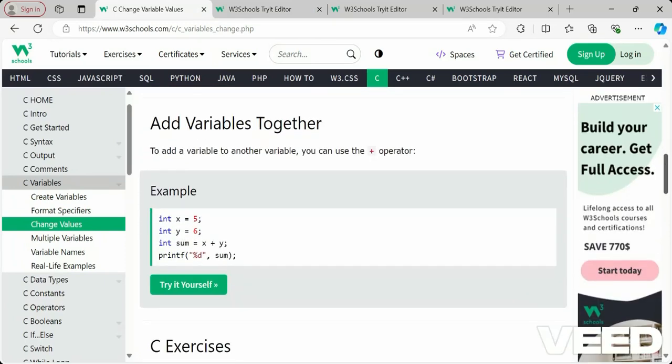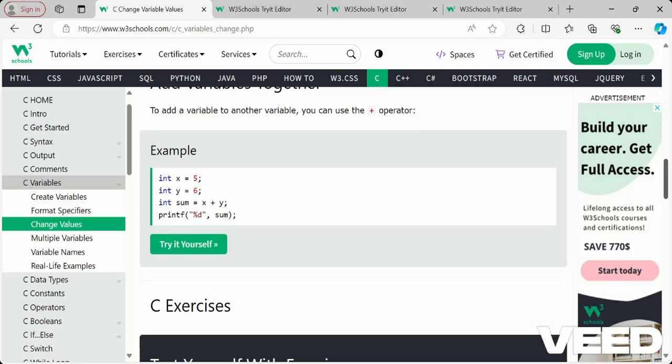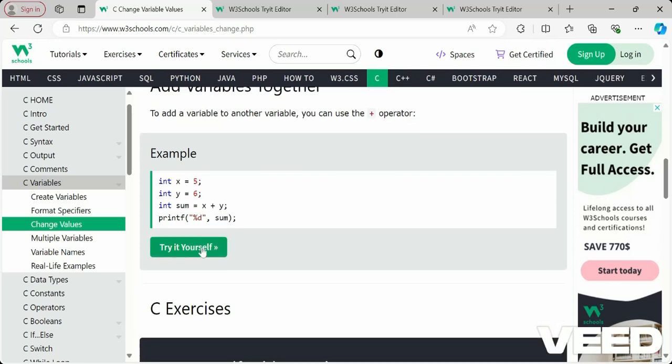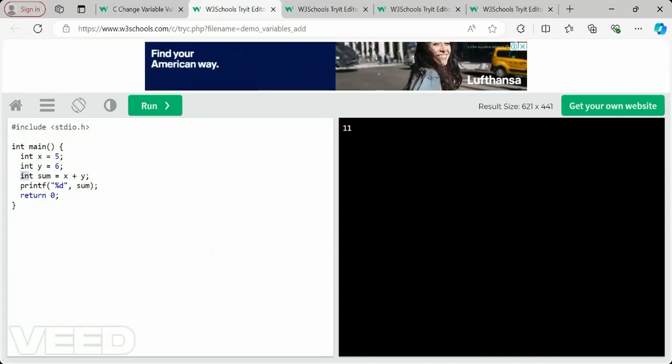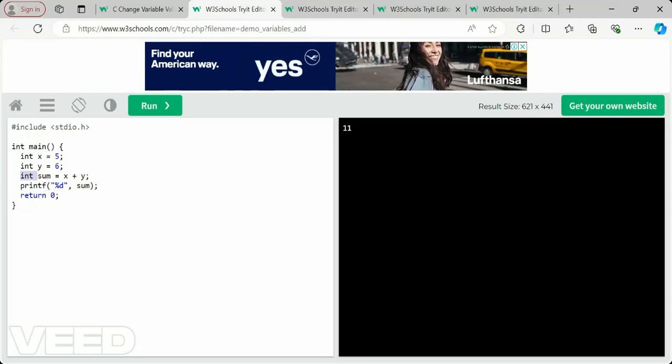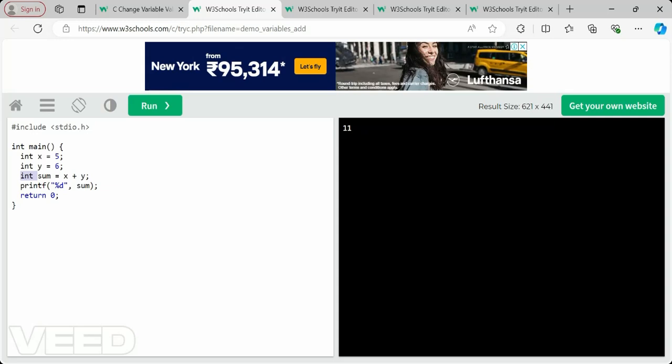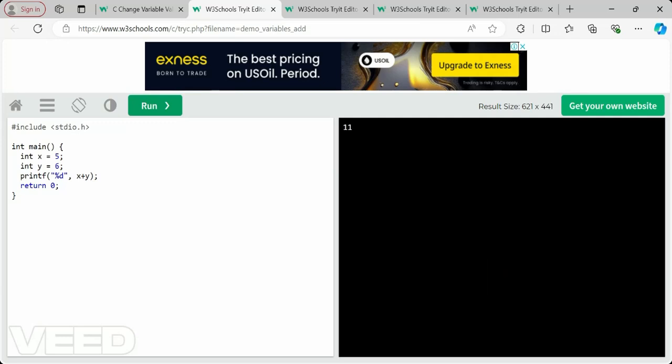Next, add variables together. If we have two variables with values, then we can add them and get a result. Adding two integers gives an integer, right? So we should mention what type of result we want: int sum is equal to 5 plus 6, and the answer 11 is what you get as the sum. That sum value we print with percentage d. Instead of a sum variable, you can directly give x plus y, and that gives the same output, 11. So like this you can add two variables at a time.